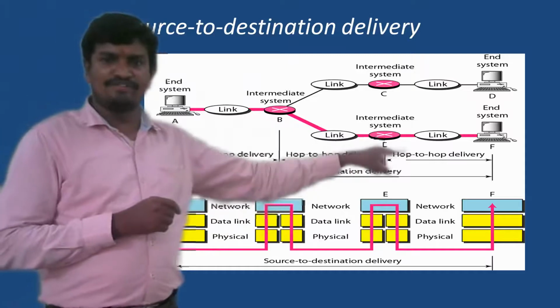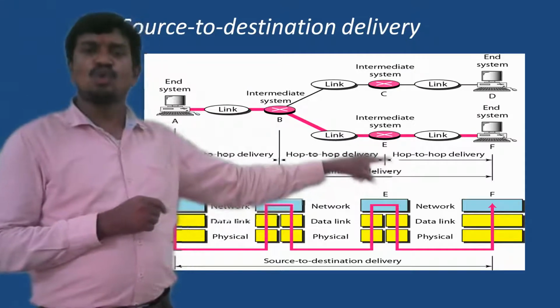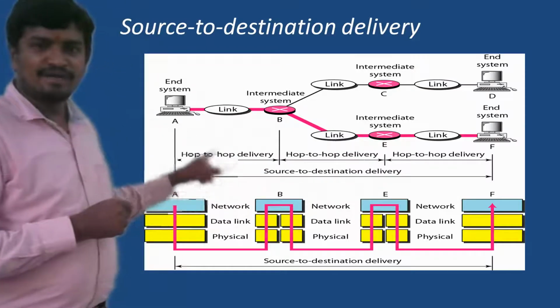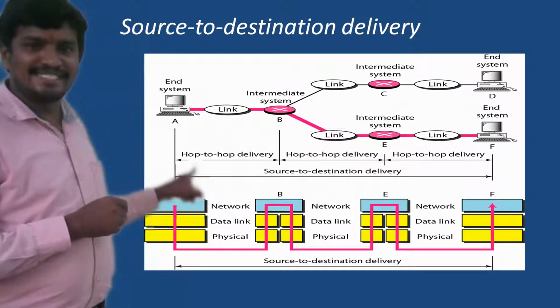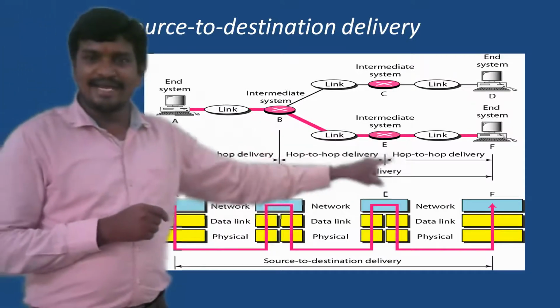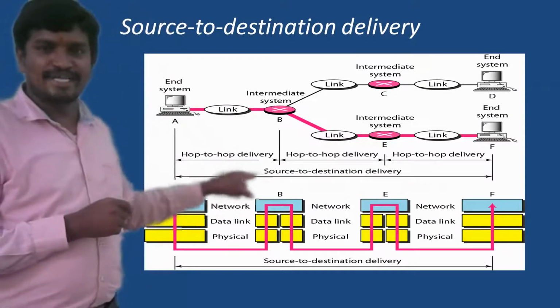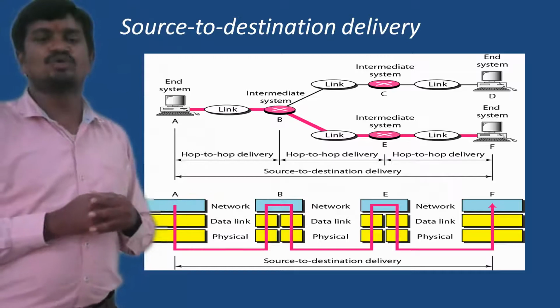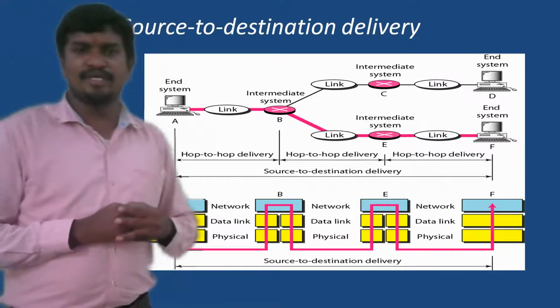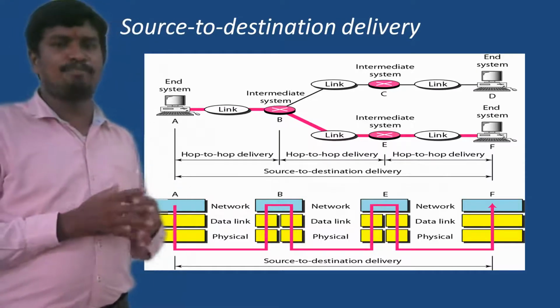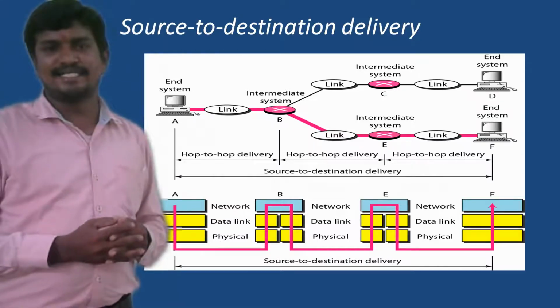Again, E to F is hop to hop delivery. But from the starting point, end system A, to end system F, that entire communication we call the source to destination delivery model. That is the delivery model adopted by the network layer in order to push the packet towards its destination.